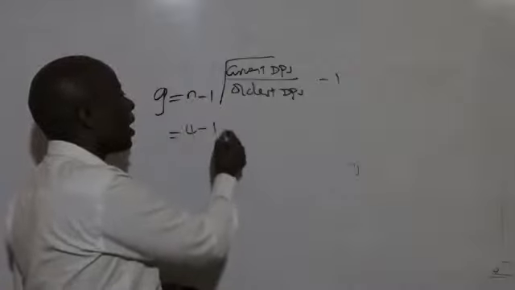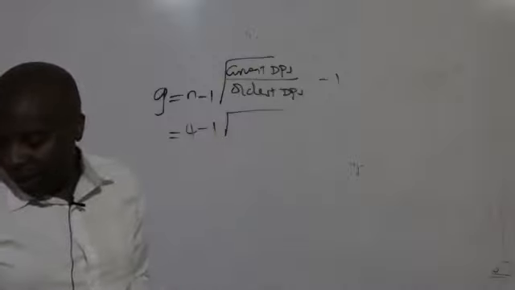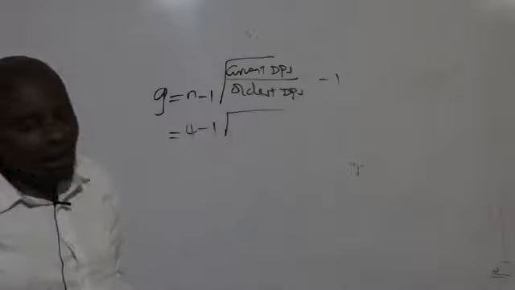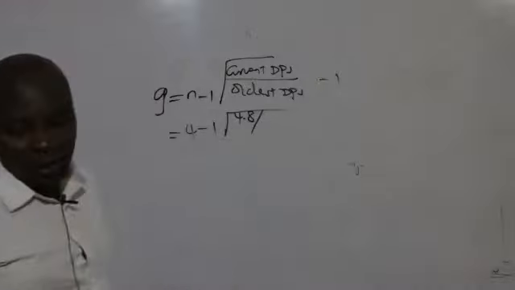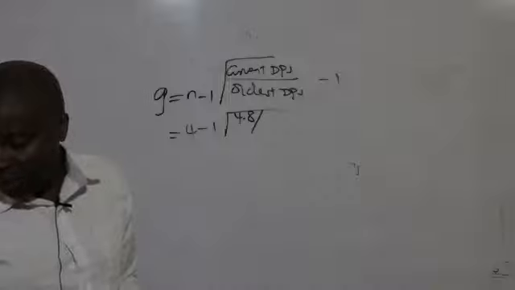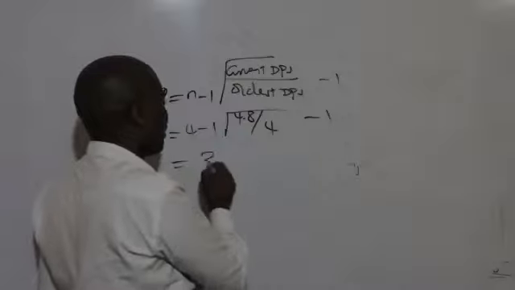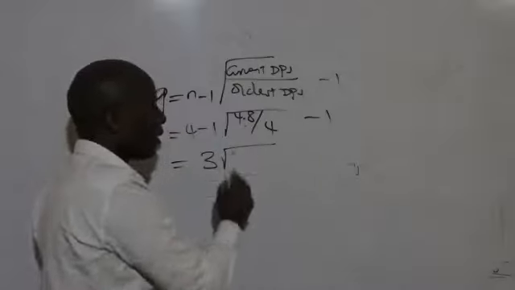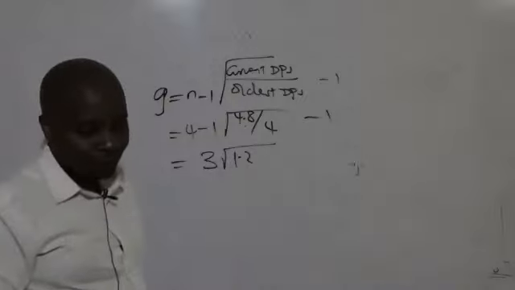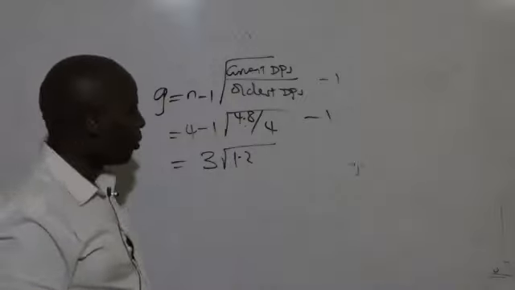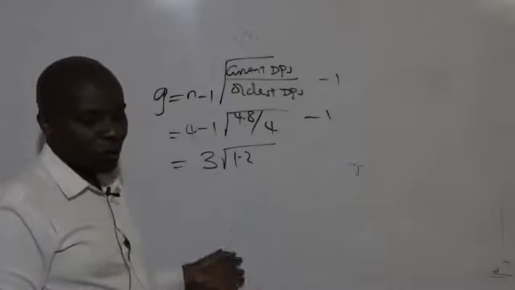So 4 minus 1, into current dividends per share, which is 4.8, all over the oldest dividends per share, which is 4. So this will be the cube root of 4.8 divided by 4, which must be 1.2. So the cube root of 1.2.